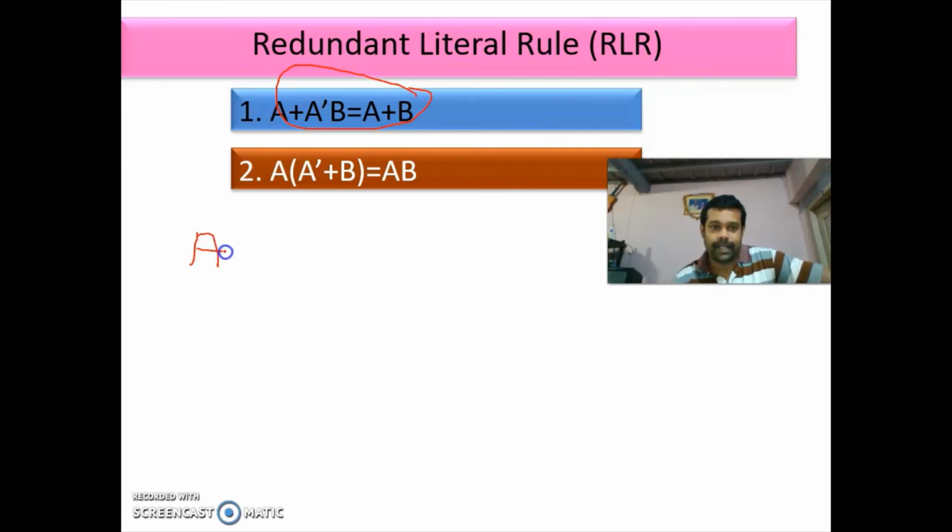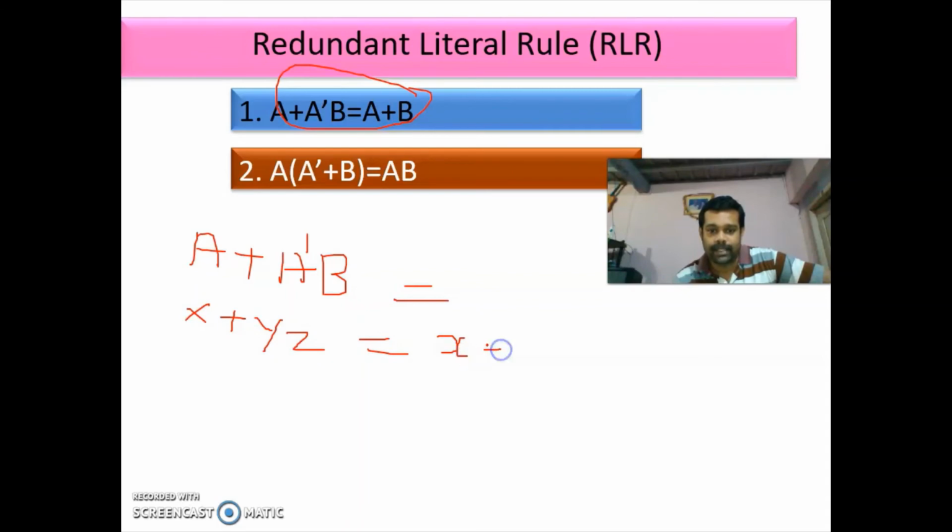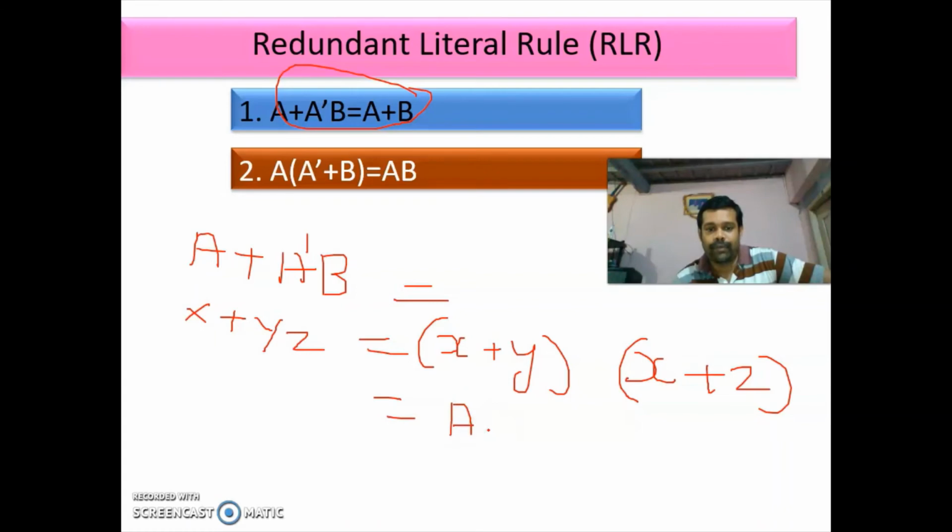This A plus A bar B, you take this as X plus YZ. If you have a relation X plus YZ, it can be written as X plus Y into X plus Z. Now, in the place of X, what you have?